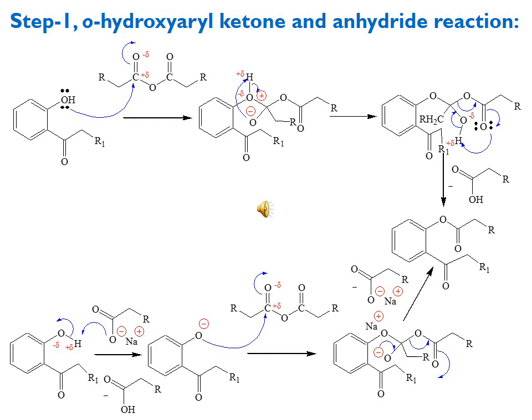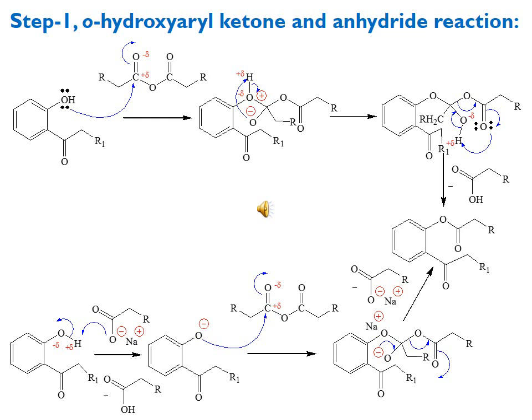So after the attack of hydroxy on the carbonyl, we get the next intermediate in which oxygen is now getting negative charge and the hydroxy oxygen is getting positive charge due to 3 bonds. In the next step, the negatively charged oxygen attacks the proton, removes this proton, and the positive charge of oxygen has also been removed, and we get this thing in which the O minus oxygen has been converted into a hydroxy group.